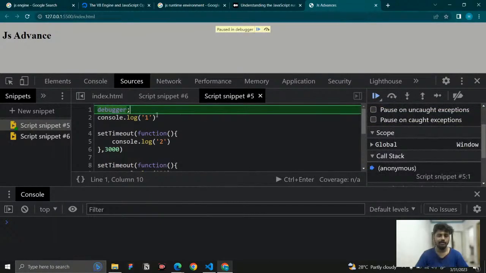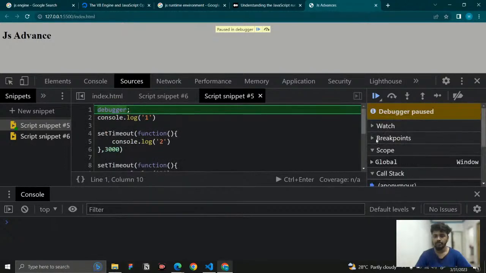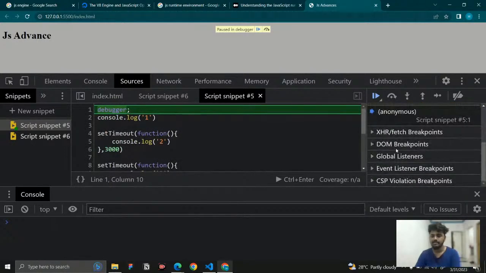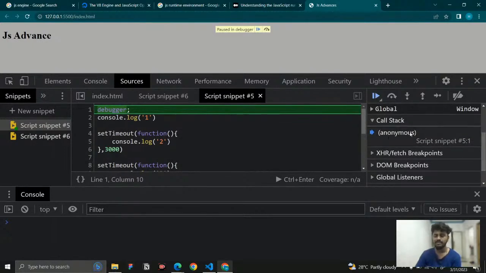And now what is happening? It is at code number 1. What we need is, we don't want the scope, we don't want breakpoints and everything. This call stack is the one that we need. Right now anonymous is the global execution context. The call stack is not empty; the default call stack is the global execution context. That contains all the global variables, global methods and everything. So if you are asking how we are able to access them, it is because the global execution context has access to the global variables and everything. That is what anonymous is.